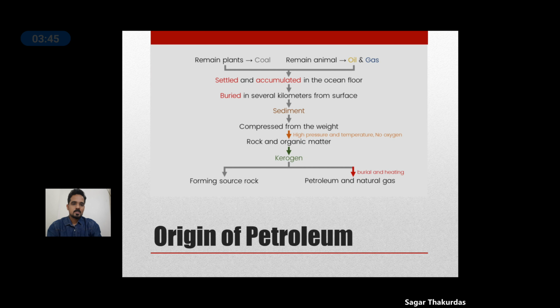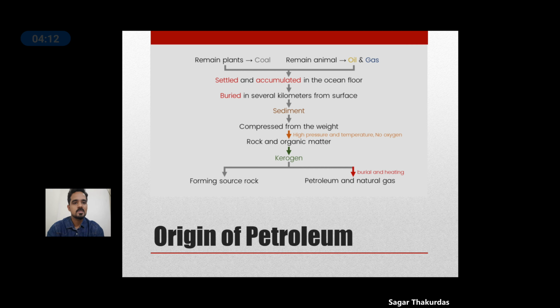Now see, first of all, you need to know how petroleum originates. What is the process of formation of oil and gas? This process is lengthy, which takes millions of years. Initially, the theory says that the remains of plants and organisms get accumulated at the base of the basin or at the floor of the ocean.